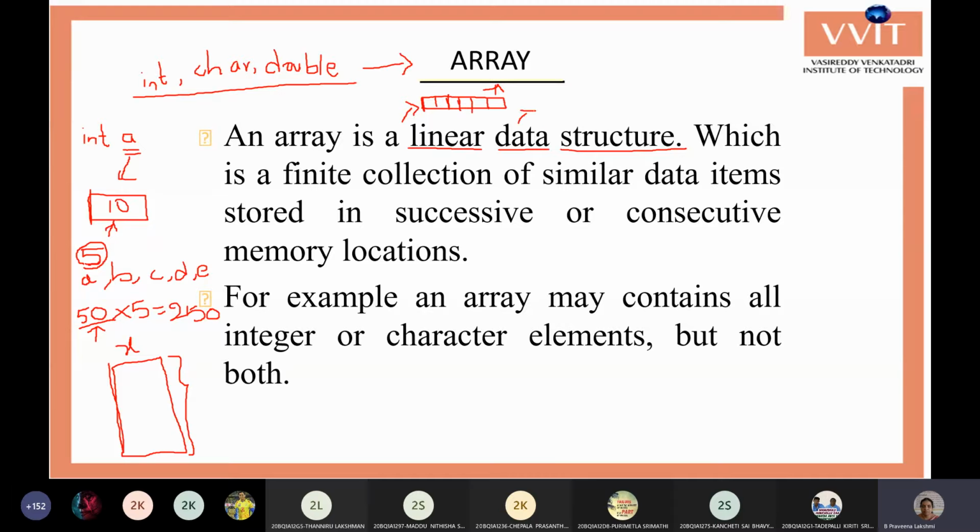Data is, you are using the arrays to store the data. And structure is, whenever you are grouping multiple values in a particular way, in a particular manner, then that is called a structure. So array is also a structure. It's not actually the structure which we discussed last time.